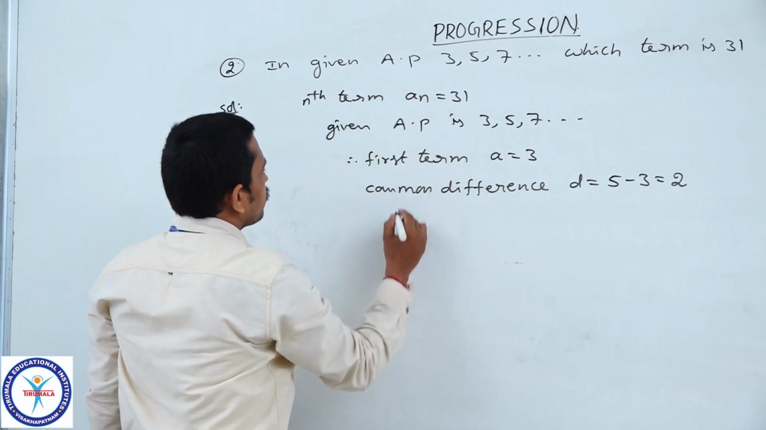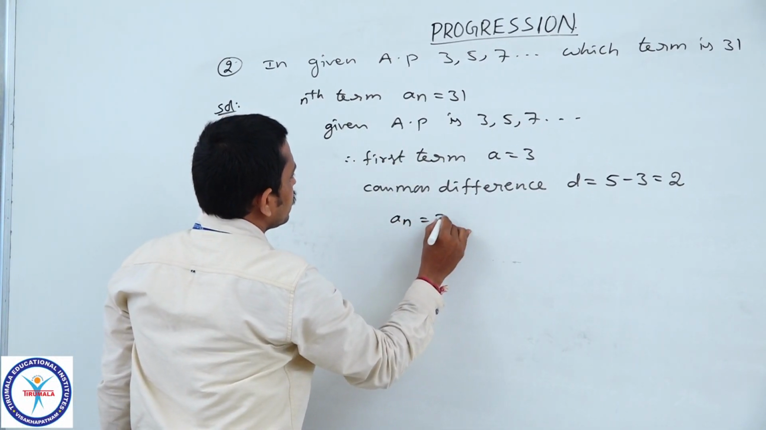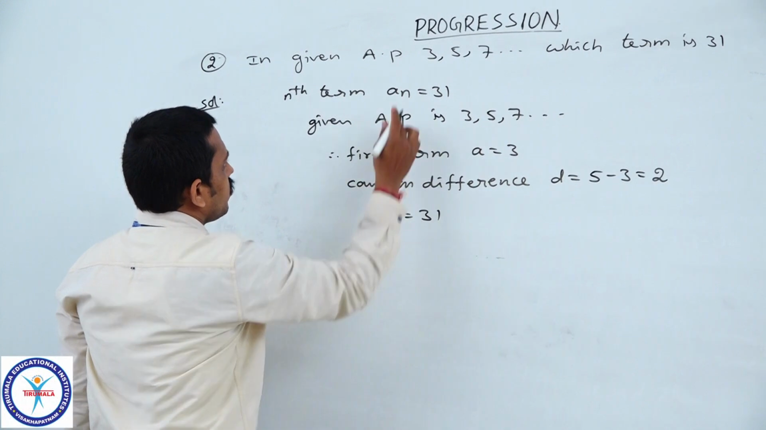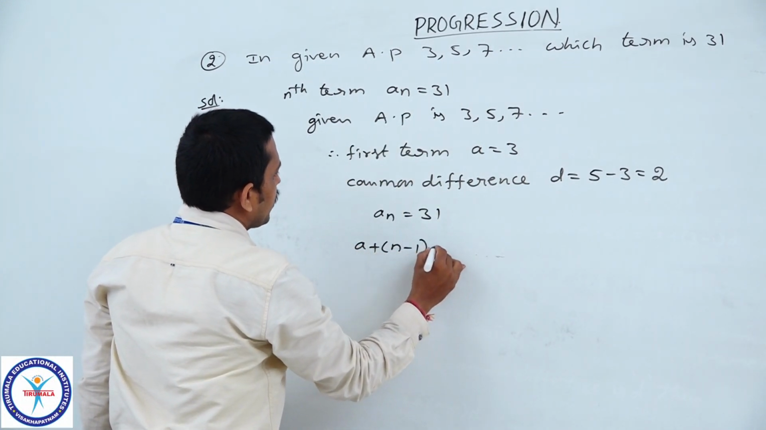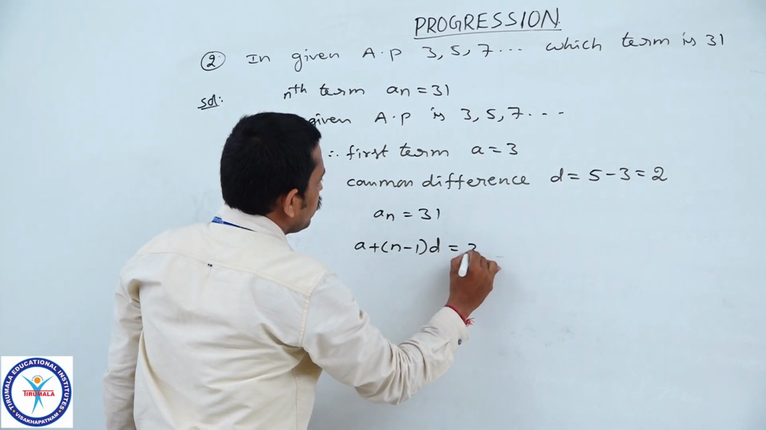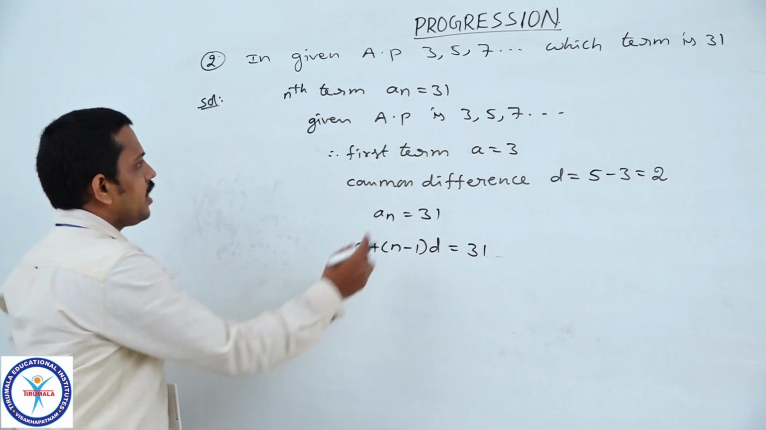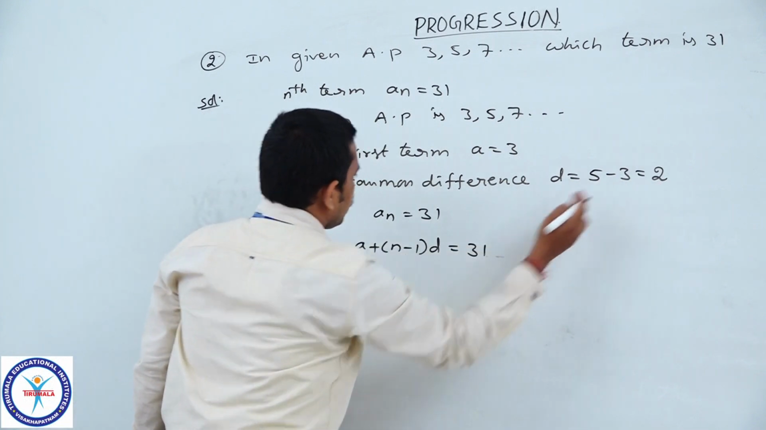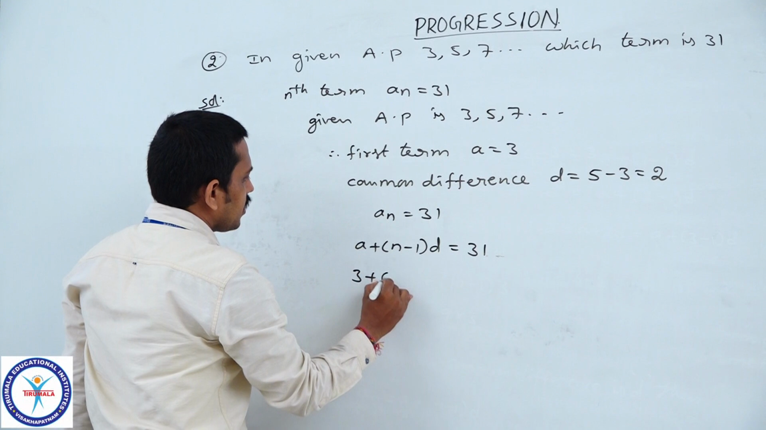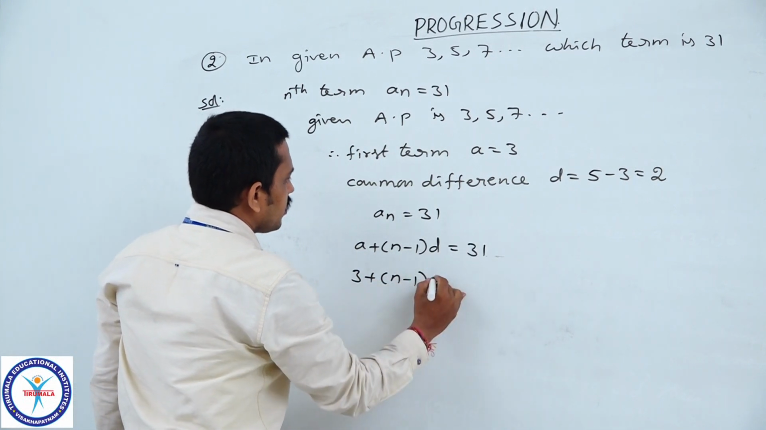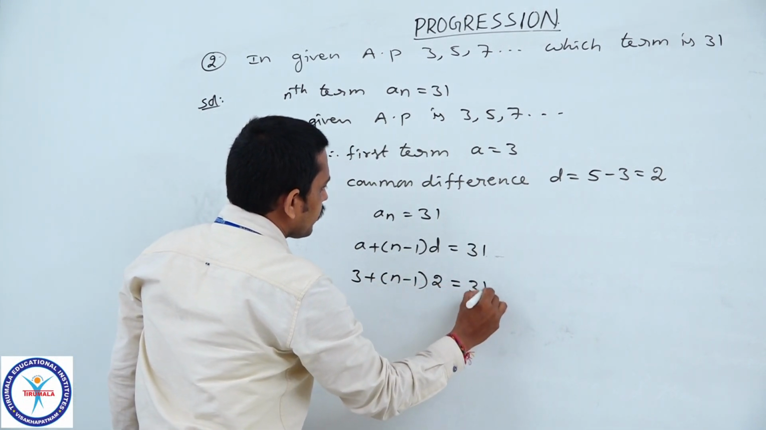Therefore, An is equal to 31. So, the nth term of the AP, A plus (n minus 1) into D, is equal to 31. Here we have A and D. By substituting the corresponding values of A and D, 3 plus (n minus 1) into 2 is equal to 31.